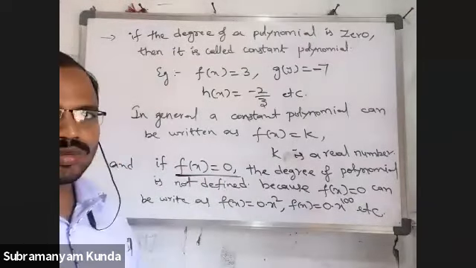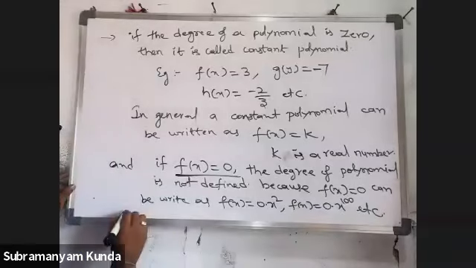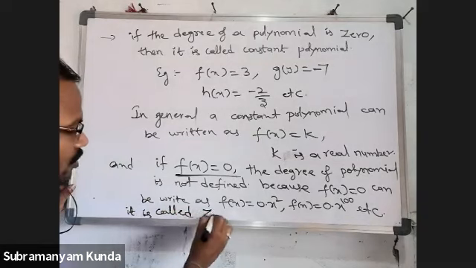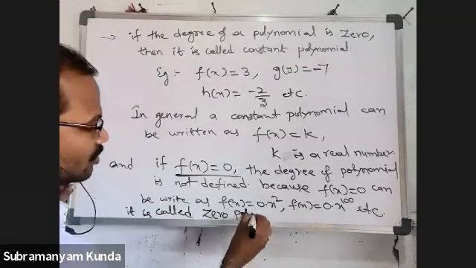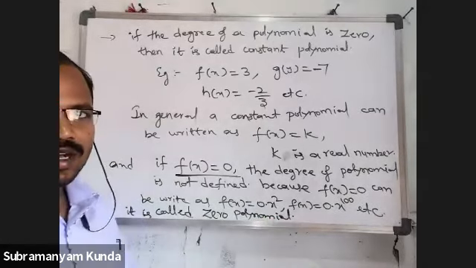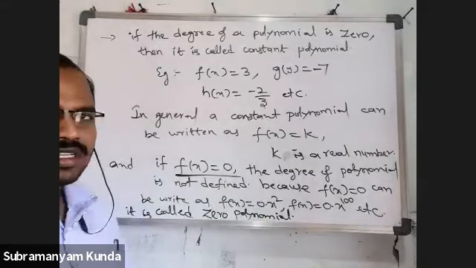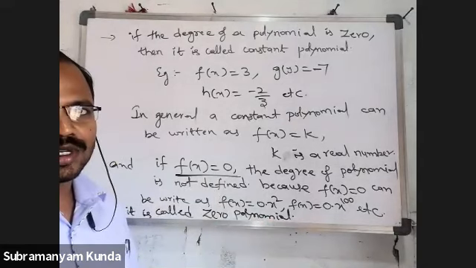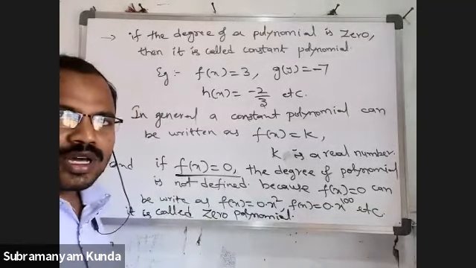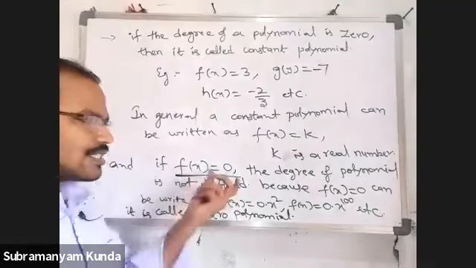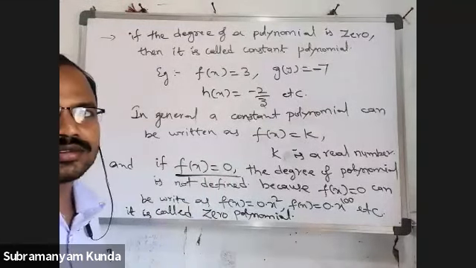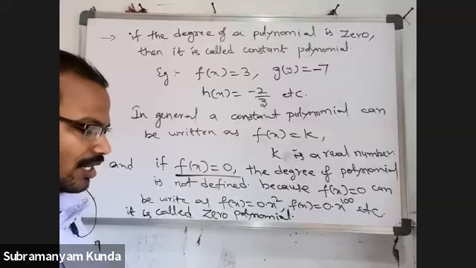This is called the zero polynomial. Of course, it is also a constant polynomial, but within the constant polynomials, this one is a separate case. The zero polynomial is nothing but the constant polynomial f of x is equal to 0. That is called a zero polynomial.